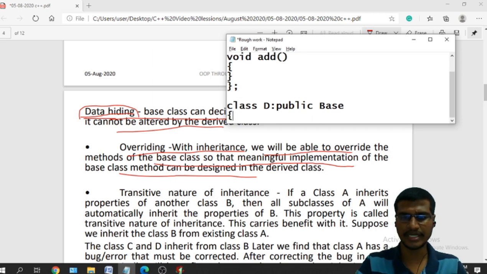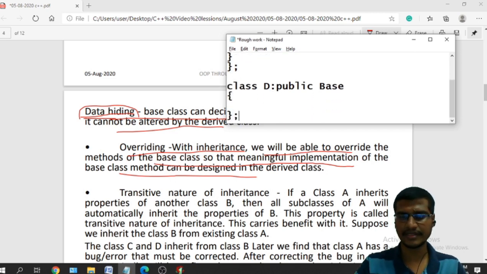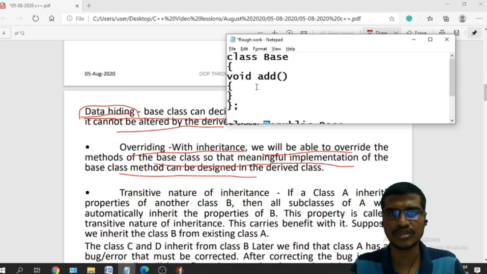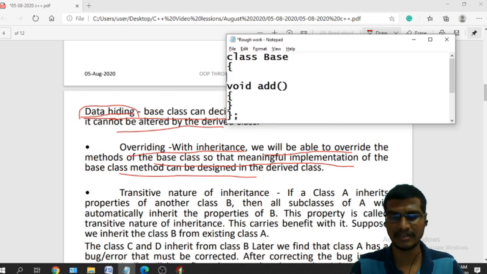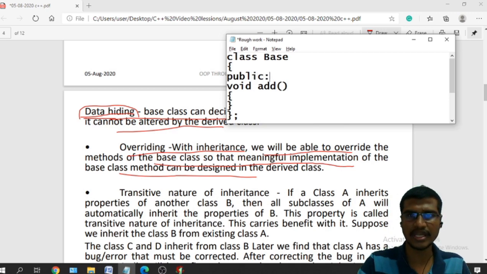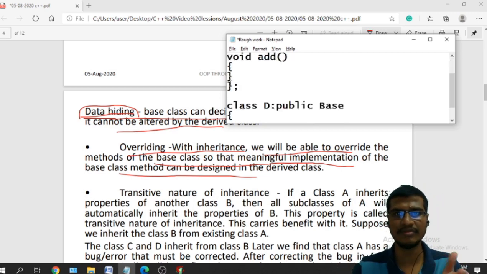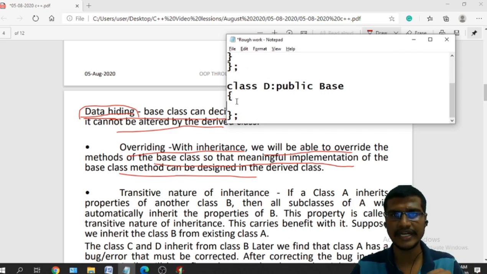So what is the meaning of this? D is a class that is derived from this base class. Whatever variables are inside this base class and whatever member functions are defined in the public section, those data members and member functions will be coming into this D class. So now D is called the derived class and Base is the base class.